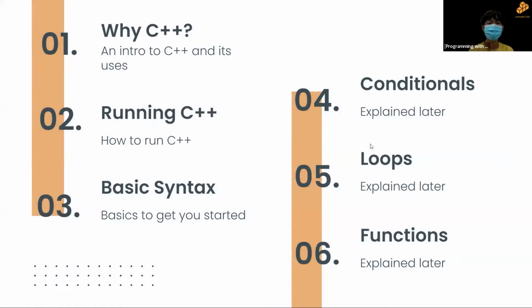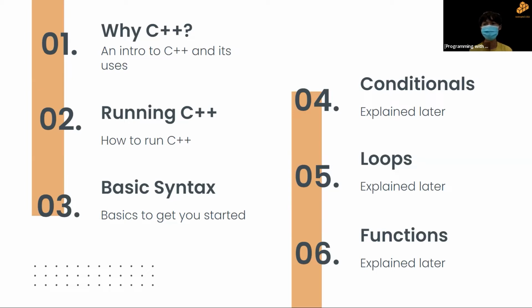Here's the guideline of what we're going to do today. There's going to be 6 sections. I'm going to go through the first and second part, while my teammates will continue on the third, fourth, and fifth part. In the first part, the why C++, we're going to introduce you to C++ and try to convince you why you should learn it and why it's still useful in the future.